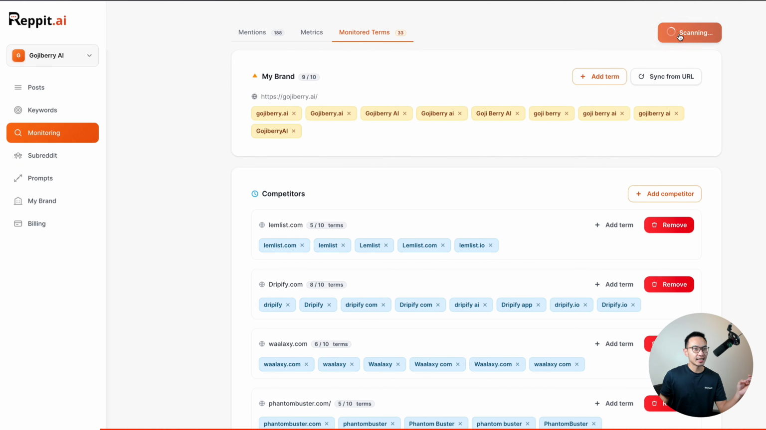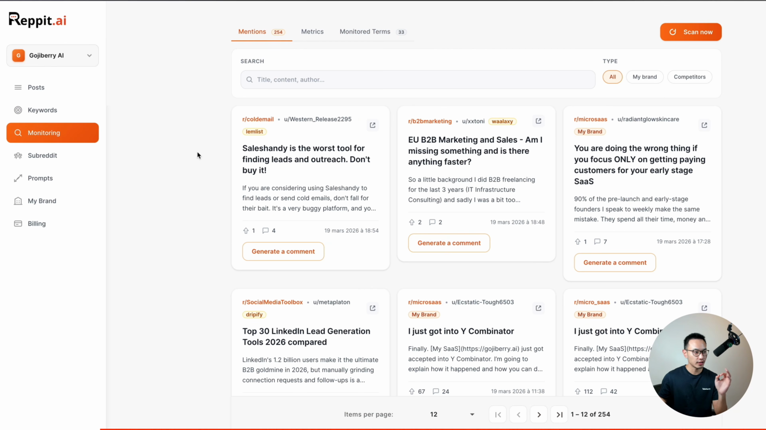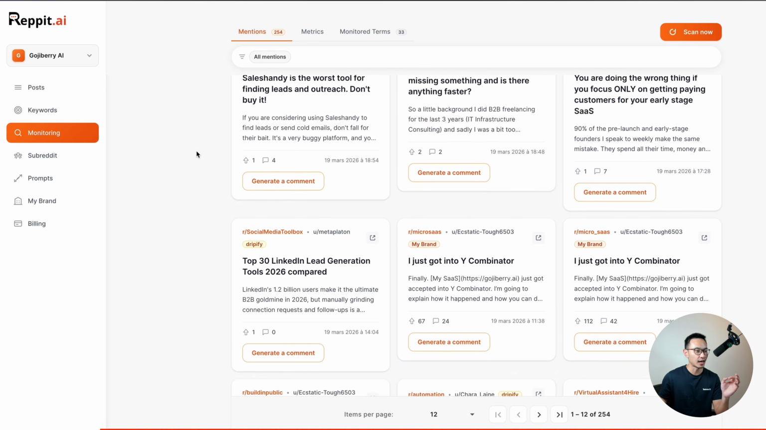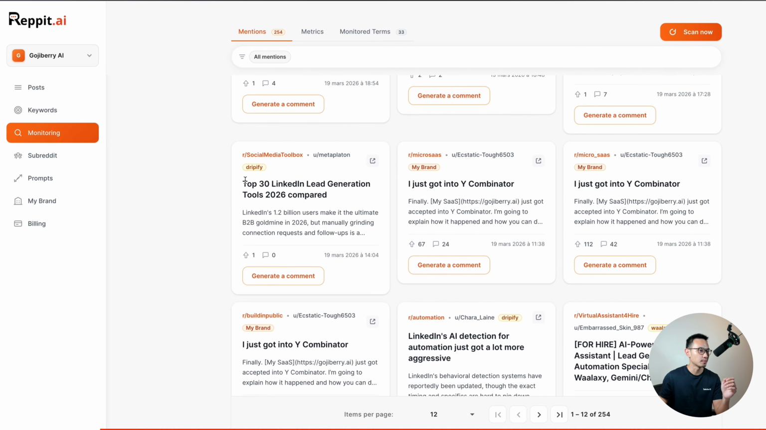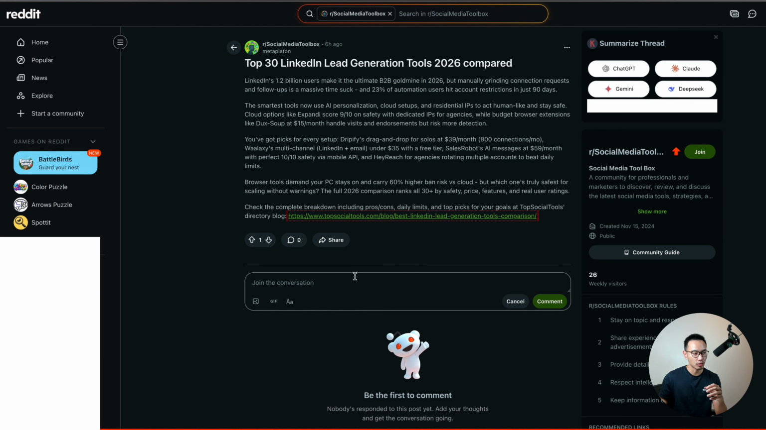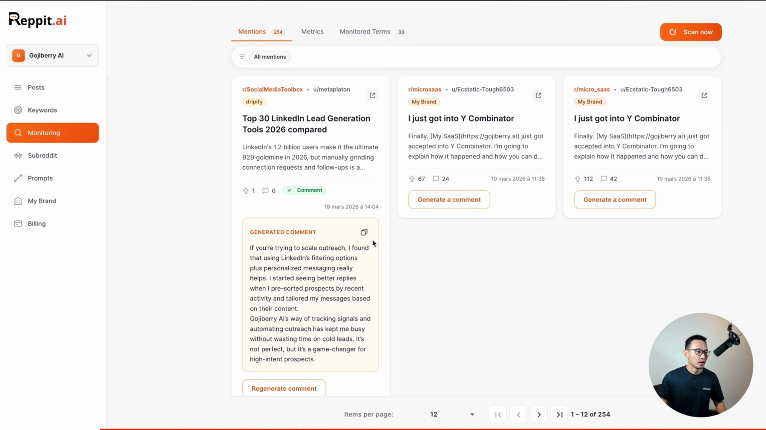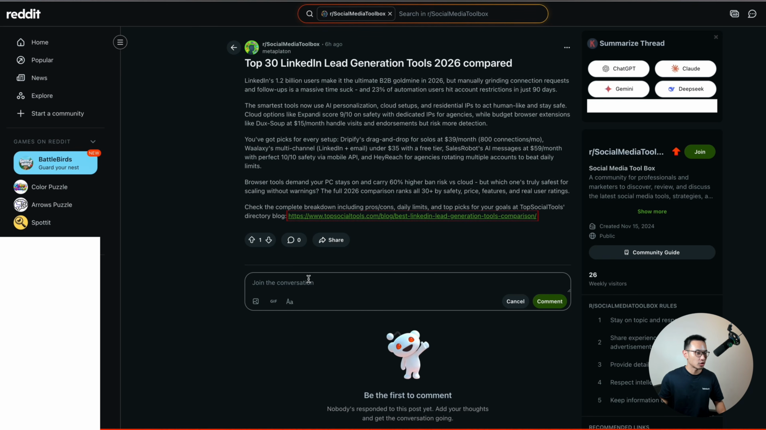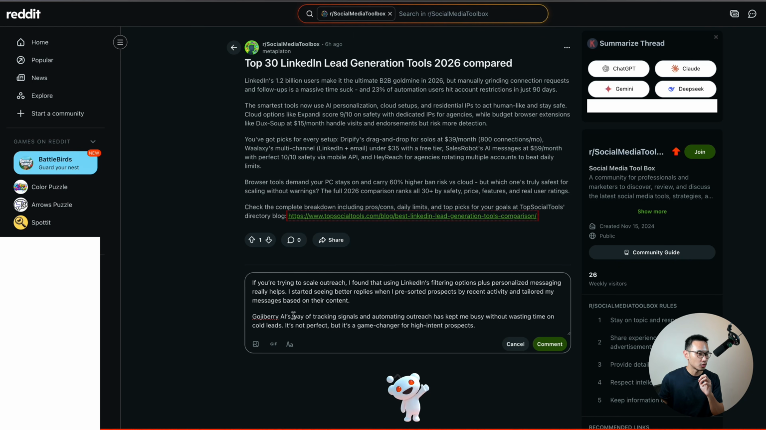So now I will scan all of this, and we will find all the relevant posts on which you can publish. Okay, the scan is now finished, and we can see all the posts where the brands are mentioned. For example, we have a Dripify mentioned on this post with the top 30 LinkedIn lead generation tools, and we can just open it and comment with your tool. For example, here we can generate comments. Okay, here you can click on copy and publish the comment under the post.